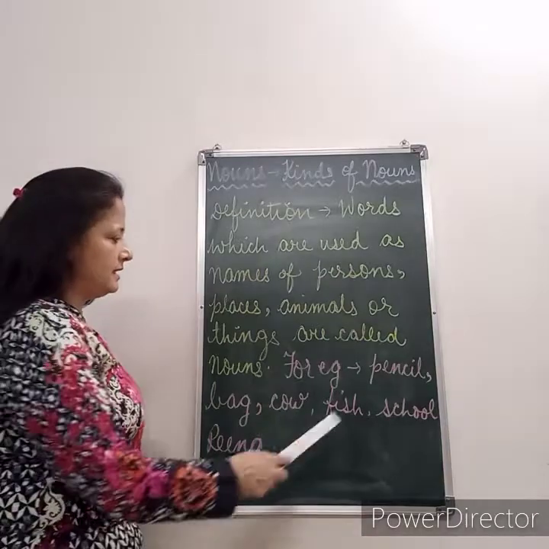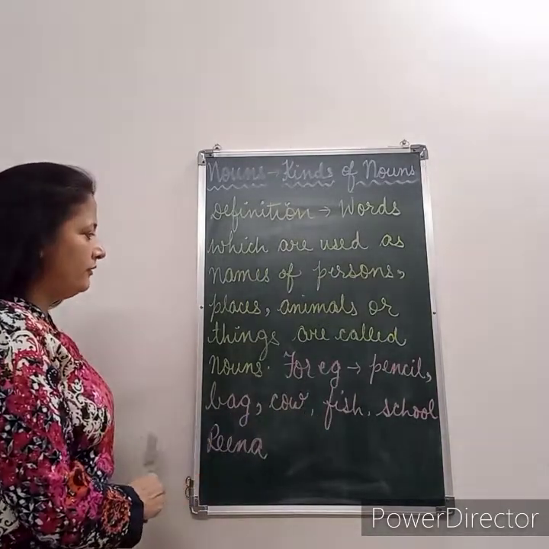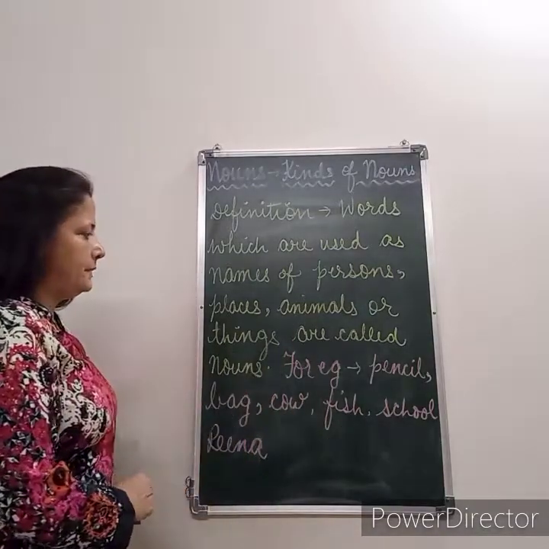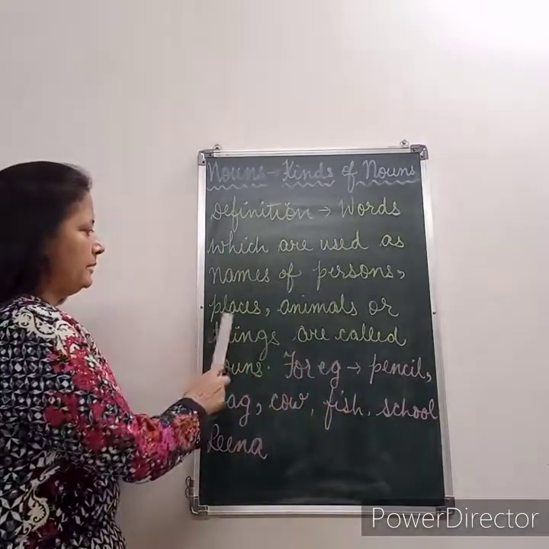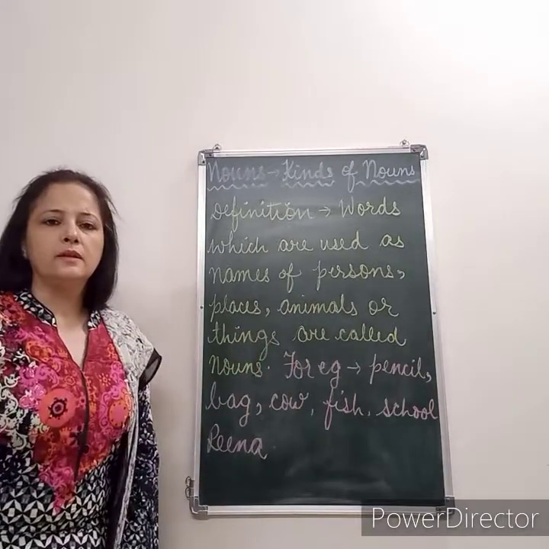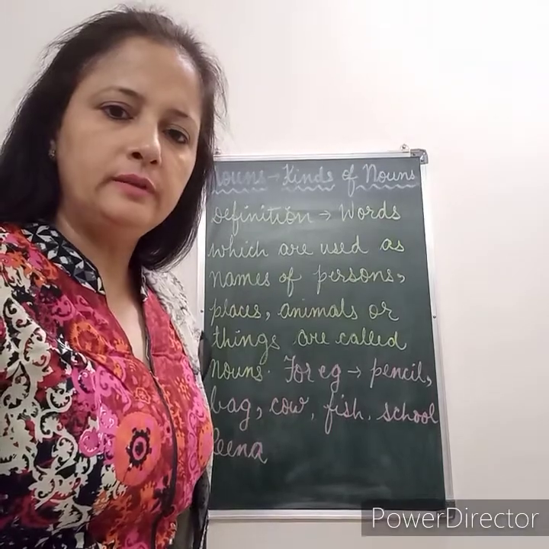Now here we can see that pencil and bag are the examples of things. Cow and fish are the examples of animals. And school is an example of place, whereas Reena is an example of a person. So, I hope you have understood the definition of noun.